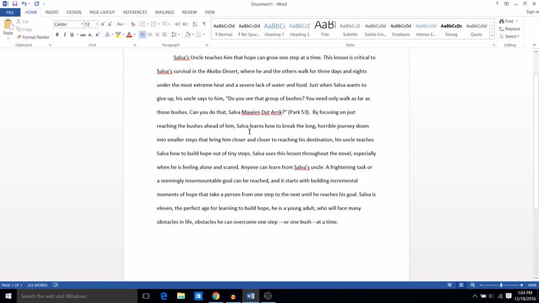By focusing on just reaching the bushes ahead of him, Salva learns how to break the long, horrible journey down into smaller steps that bring him closer and closer to reaching his destination. His uncle teaches Salva, wait a minute. I feel like my sentence actually ended here. So it looks like I might be using a comma here where I should be using a period, but I'm going to put a period there for now. And now I'm going to go back to the beginning and read that sentence again. So by focusing on just reaching the bushes ahead of him, I know that's not the main part of the sentence. I'm going to be looking here and asking my question, who is doing what?